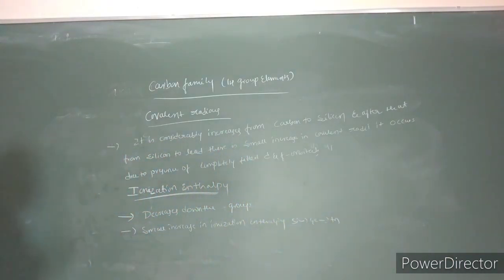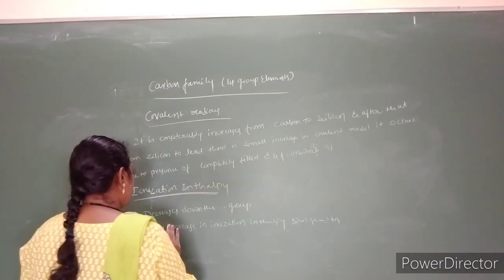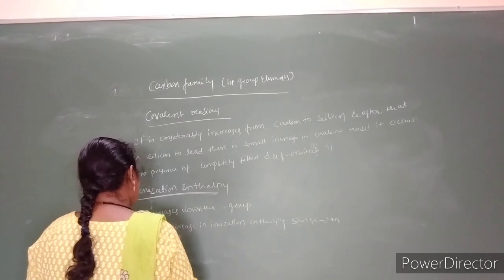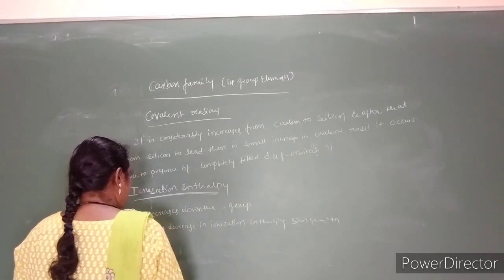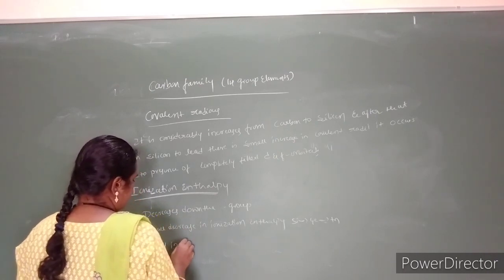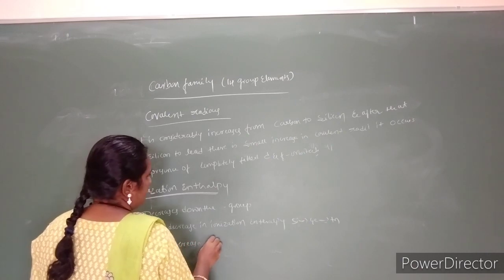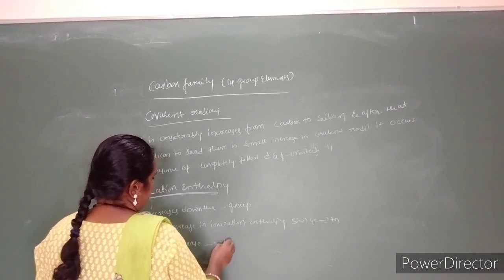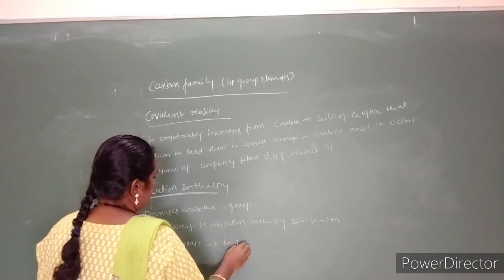There is a gradual change from silicon to germanium, germanium to tin. Further, there is a small increase from tin to lead.